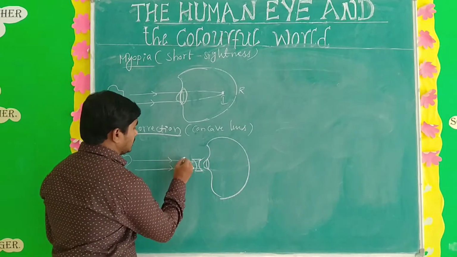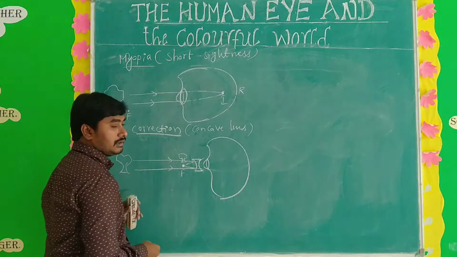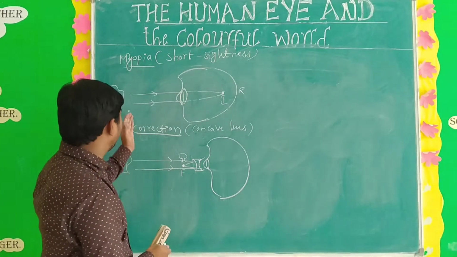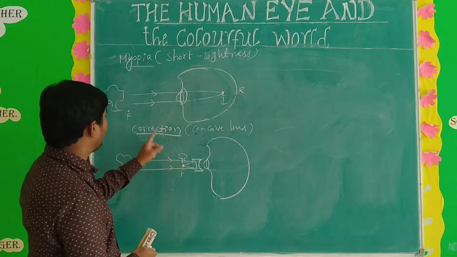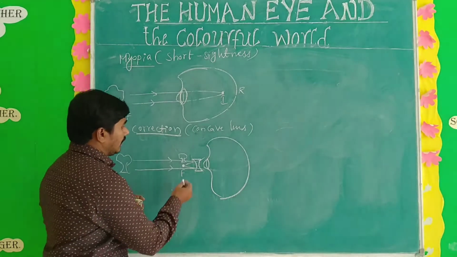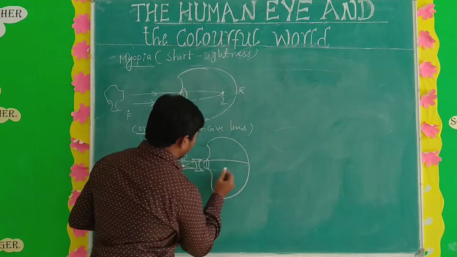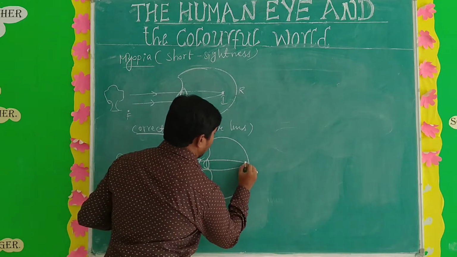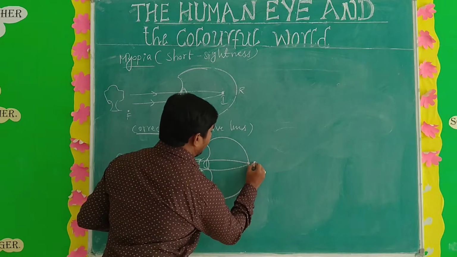This is an image, and one more image is there. So the image is formed between the far point and the lens. Again, the rays pass through, and the image is formed on the retina.